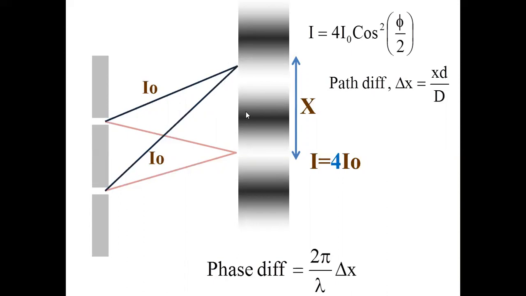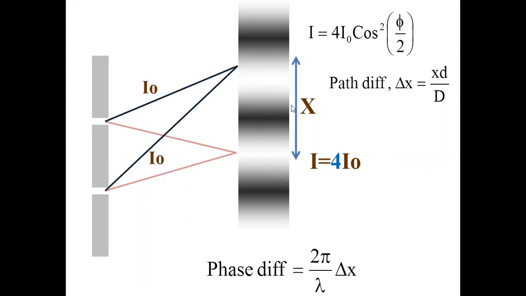First of all, what you would find out is, waves starting from here and reaching here don't have any path difference, because this light has to travel a certain distance, and this light has to travel the same distance, so no path difference. Now, what is the path difference between the waves reaching here, this light and this light? My question is, where are they now on the screen from the central bright fringe?